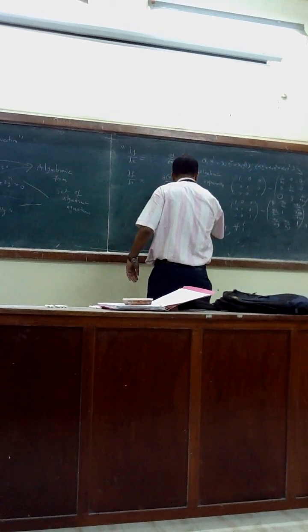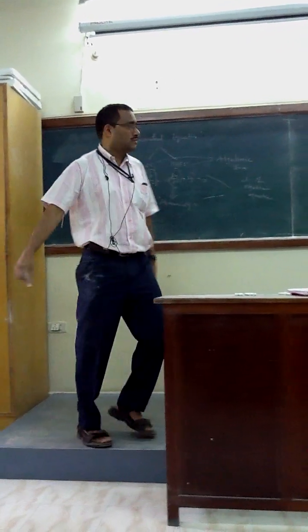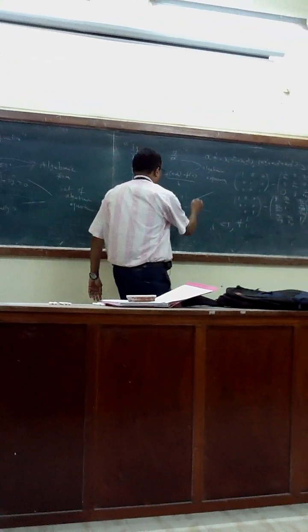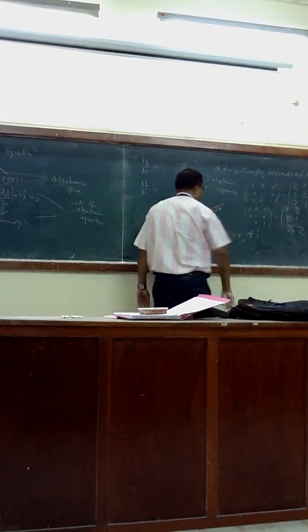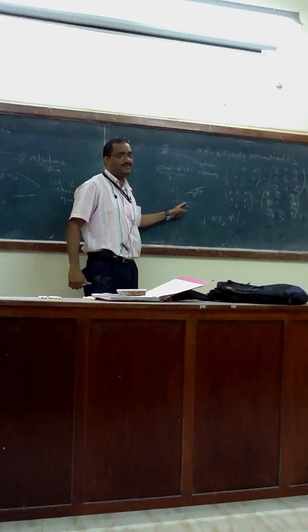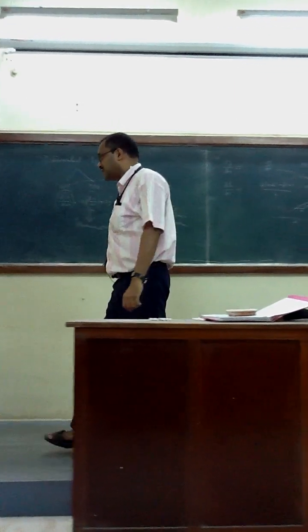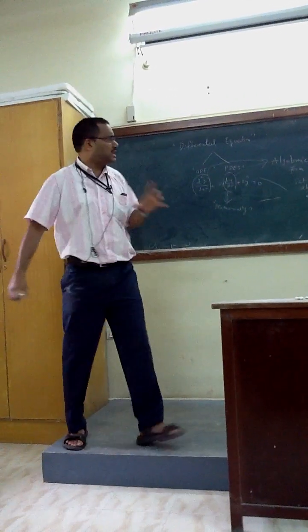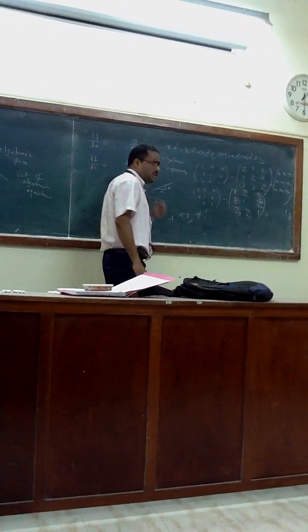So at any point if you look, this is delta x, this is delta y. It is the same. Then in that case you can write dy equals delta y by delta x. That means we can write this as delta y by delta x if the slope is linear.